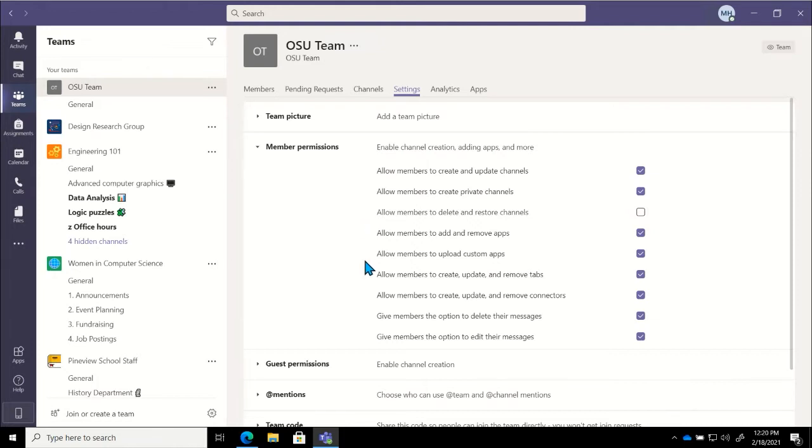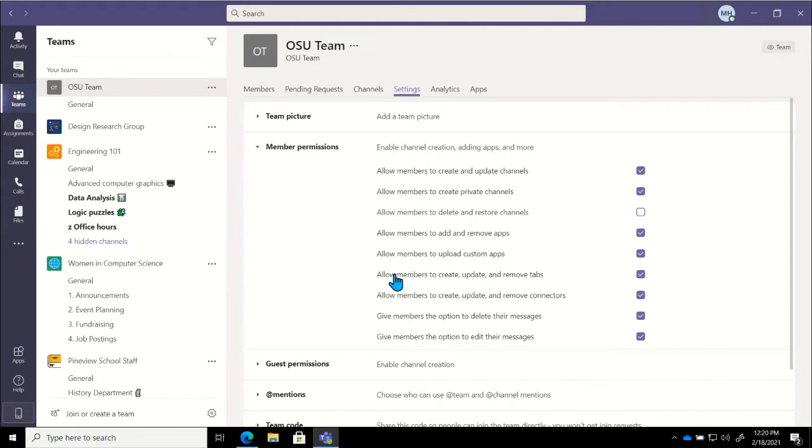Then if we jump 3 down, I'm going to start to choose whether or not they're allowed to create, update, and remove tabs. Now this is one that I'm going to leave checked. This is one that I encourage y'all to leave checked as well, because again, tabs are meant to be dynamic, right? They're meant to be added and removed as our work shifts, as our focus changes. So if there's a file that we're focusing quite heavily on one month and then that changes the next month, I want our team members to be able to remove that tab and attach the more updated file or the different file that our focus has shifted to.